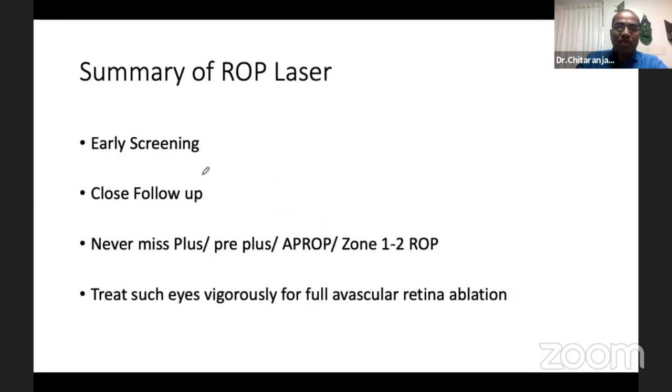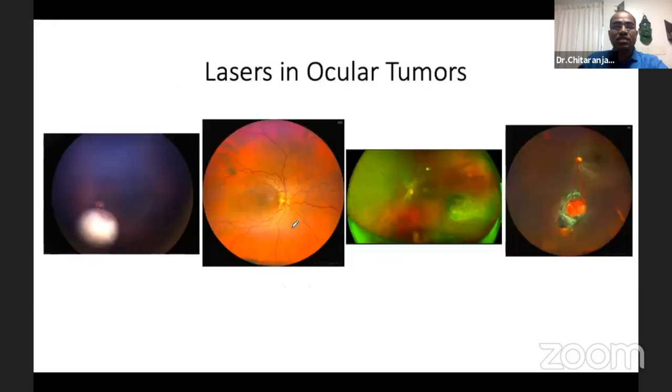So coming to the summary of ROP laser: early screening, close follow-up, and never miss any plus, pre-plus, AP-ROP or zone 1 or 2 ROP. And treat such eyes vigorously for full avascular retina ablation. Coming to the last topic, that is lasers in ocular tumors, we can cover under the headings retinoblastoma, choroidal hemangioma, choroidal melanoma, and retinal angiomatosis lesion.